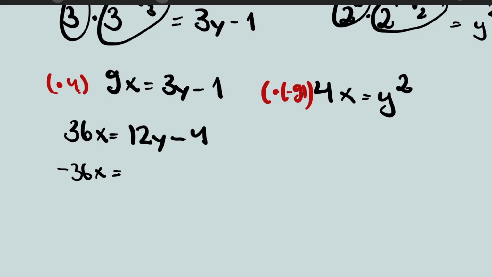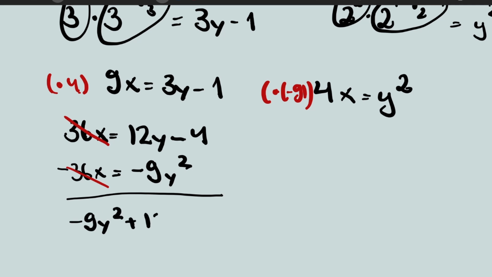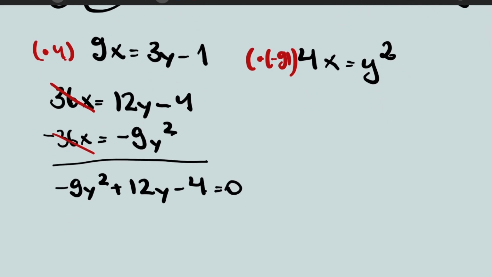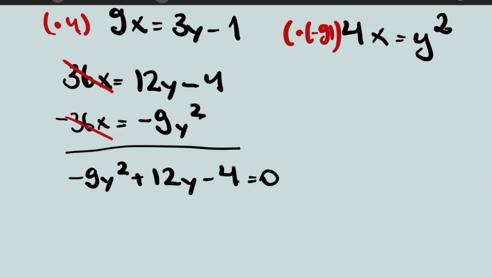You see where we're going? We're gonna have this equals minus 9y squared, right? Then you're gonna have minus 9y squared plus 12y minus 4 equals 0. Wow, but I'm just gonna actually invert it. I did the opposite in fact, just so that I can have the a positive.